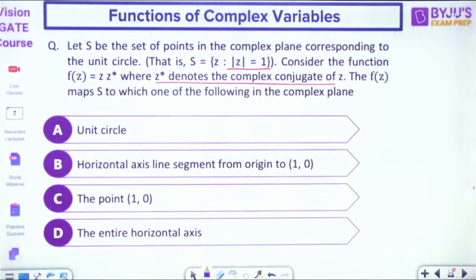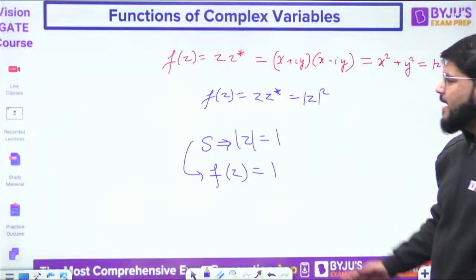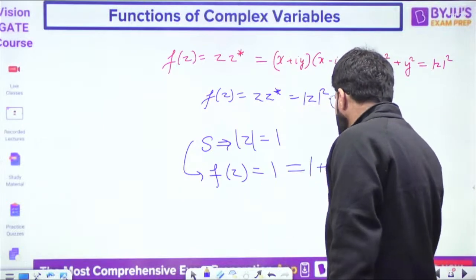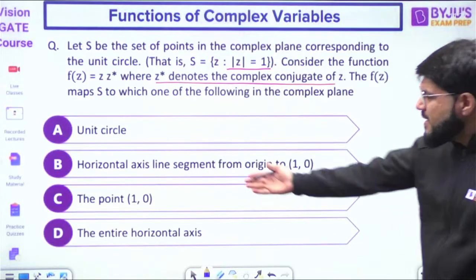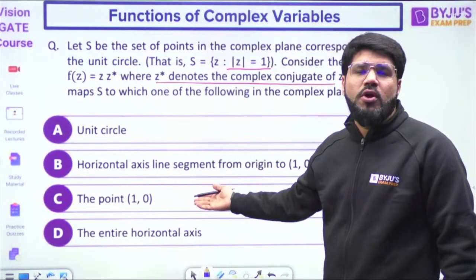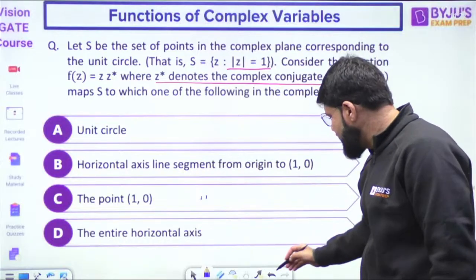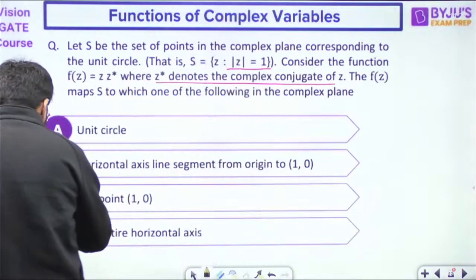So now what is the correct option? Is it the unit circle? No, it's not option number A. The value that you obtain for f(z) is simply 1. What is 1? 1 is like 1 plus i0. It is basically the point 1 comma 0. Like x plus iy, how do you plot x comma y? So it is simply 1 plus i0, that is the point (1, 0).